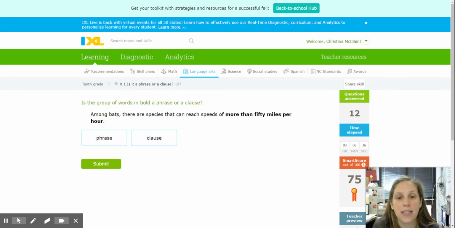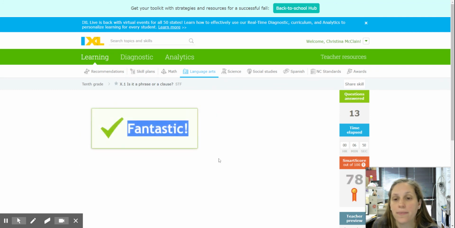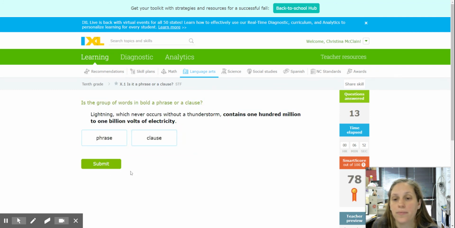Among bats, there are species that can reach speeds of more than 50 miles per hour. Okay. So bats is my subject. So we know that this is part of the predicate. So this has to be a phrase. Okay.